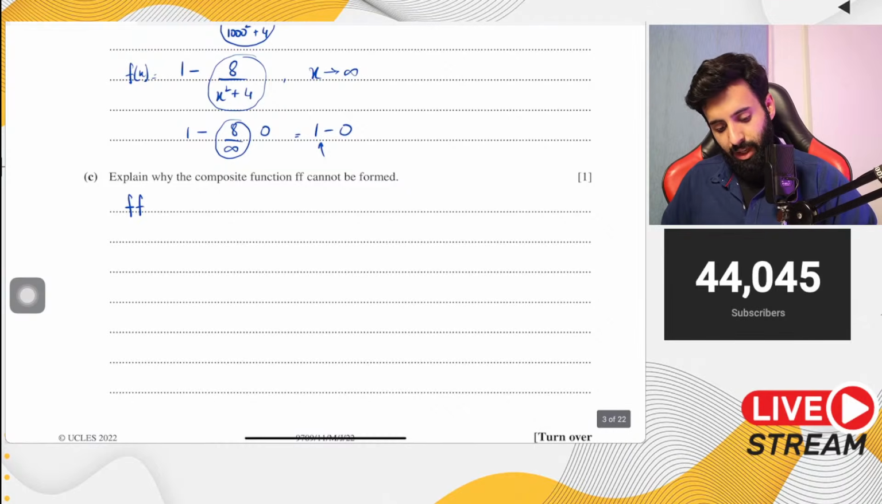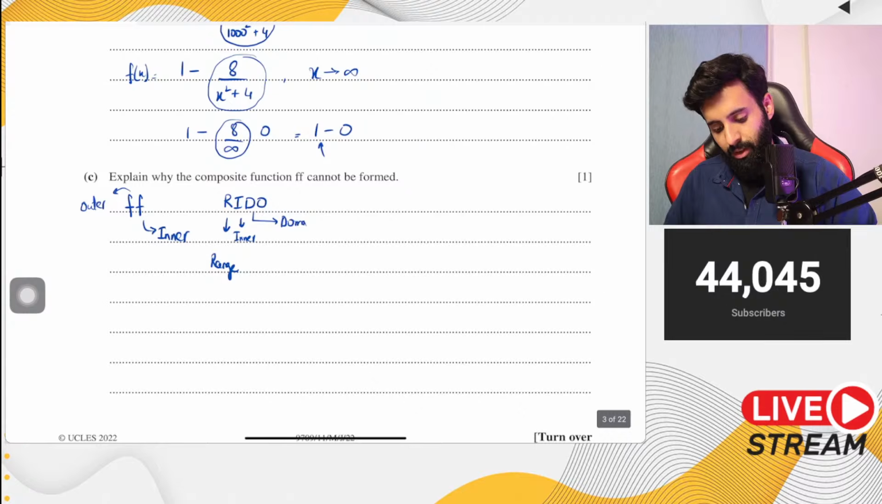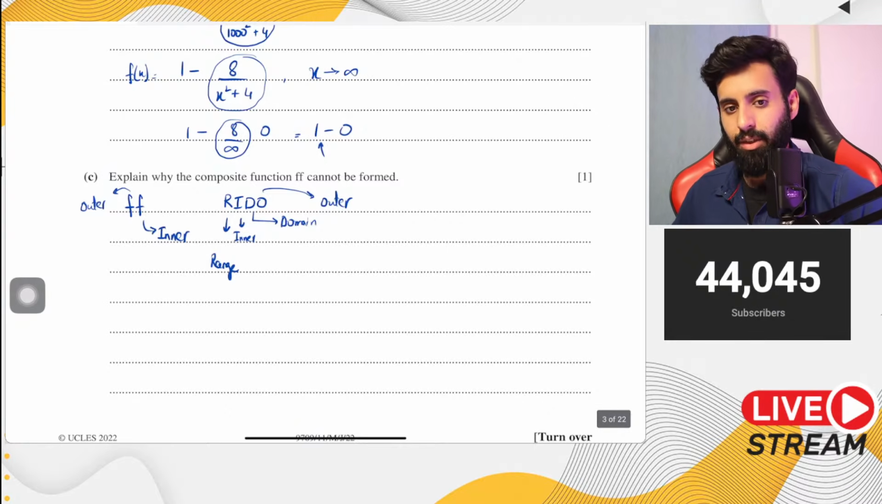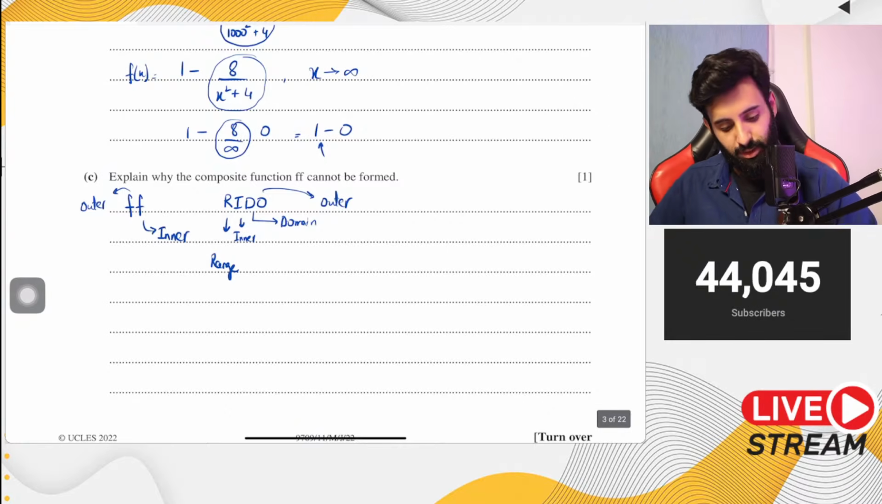So basically, this f is your inner function, and we'll do more examples of this. So if you don't fully understand after one example, it's okay. Nothing to worry about. This is the outer function. Now, just remember this. R is for range, I is for inner, okay, D is for domain, and O is for outer. This says that the range of the inner function should be equal to the domain of the outer function for the composite function to exist. Okay, so I'll write this down.